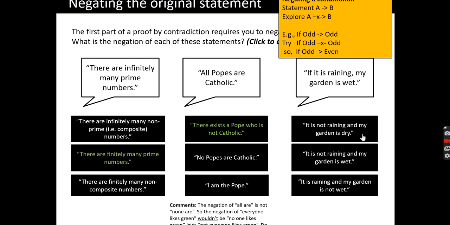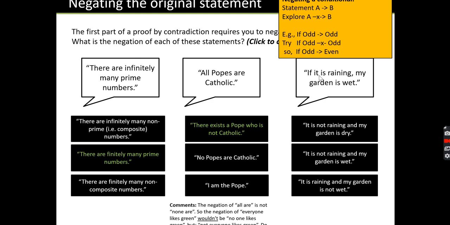It is not raining and my garden is dry. Well, that's like not A, isn't it? We want to start with A and say that it does not lead to B. It is not raining and my garden is wet. That's kind of the same thing as before, except they've swapped dry and wet. But again, they're looking at not A, aren't they? We want to explore the case that A does not lead to B.